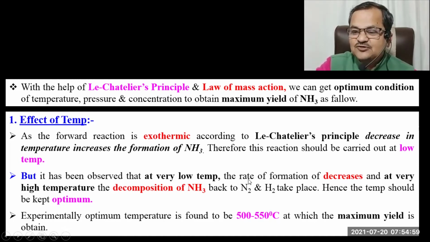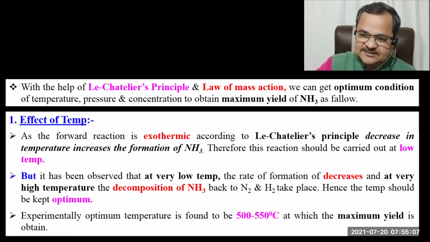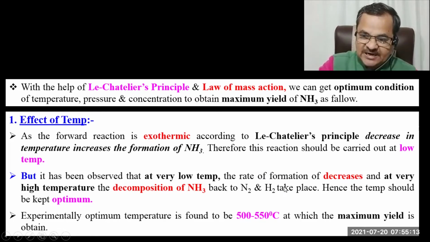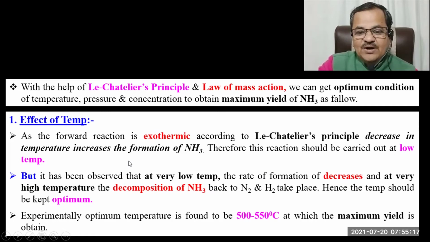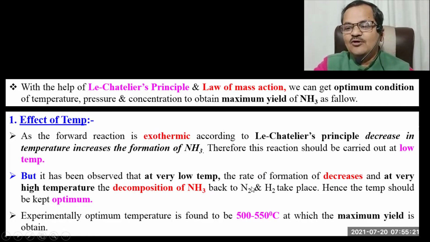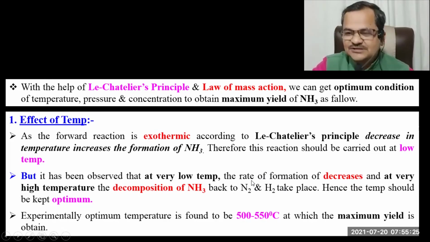The reactants will not collide with each other. They will not have a sufficient amount of energy to move faster and to collide with each other. Then the reactants will not form product. That's why here the temperature should be minimum, but it should not be so minimum that the reactants will not get activated and will not collide with each other.